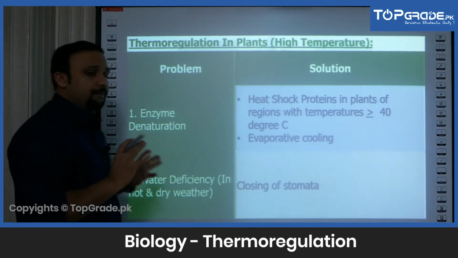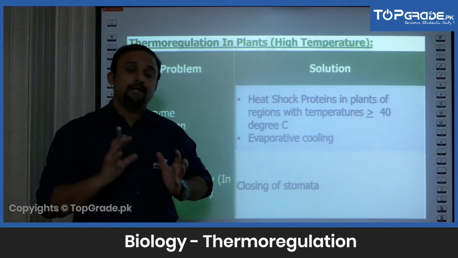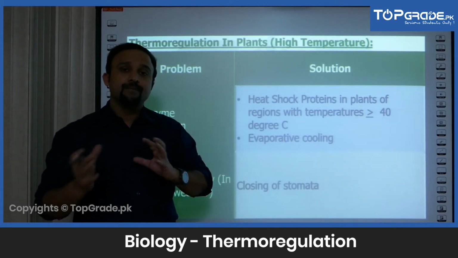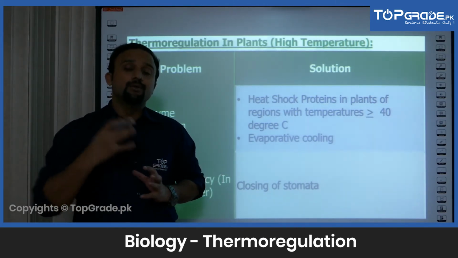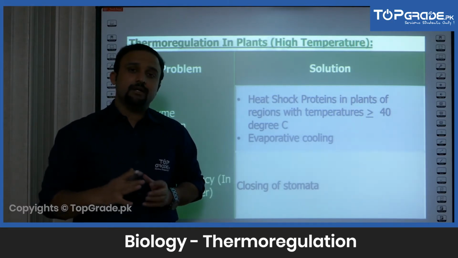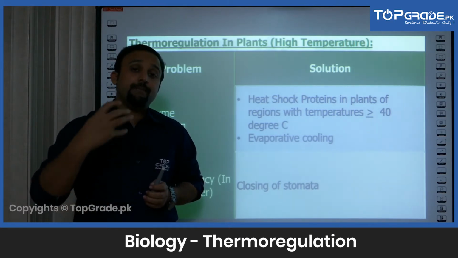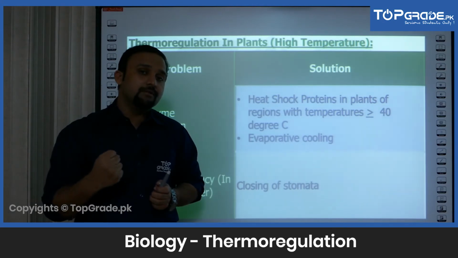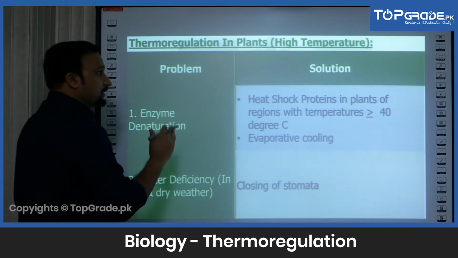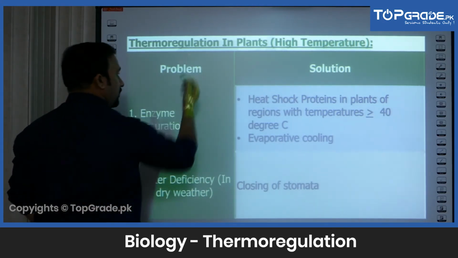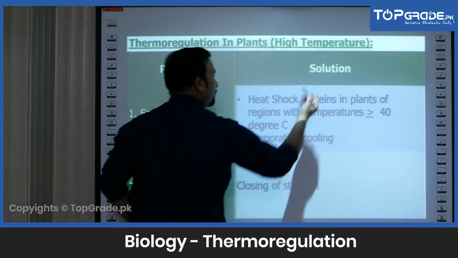So ये जितने भी ओवरऑल कह लें कि जो thermoregulation है plants और animals में at high and low temperature, इसको मैं problem और solution की sense में discuss करने लगा हूँ. I think that's how you will better be able to organize information in your brain. So इसको problem solution की sense में देखेंगे. So in the left column we have got the problem, and in the right column we have got the solution.